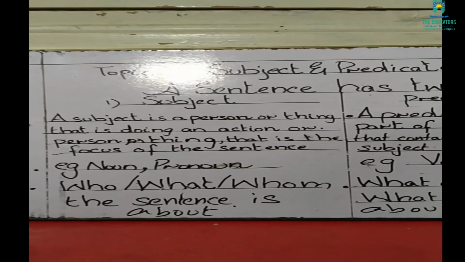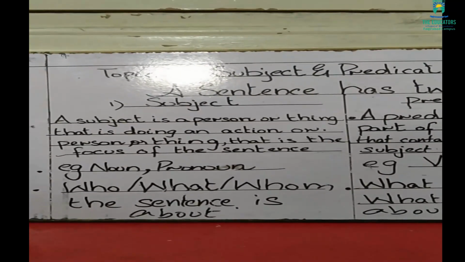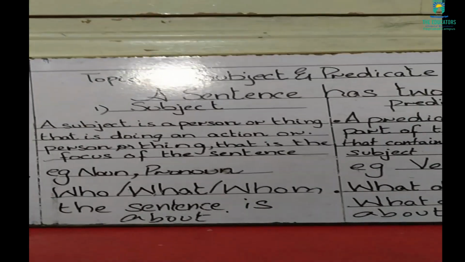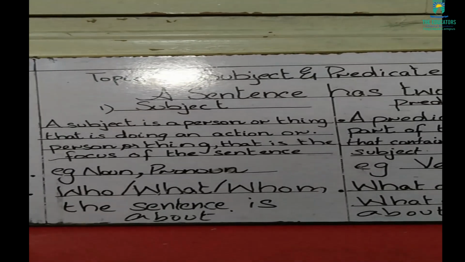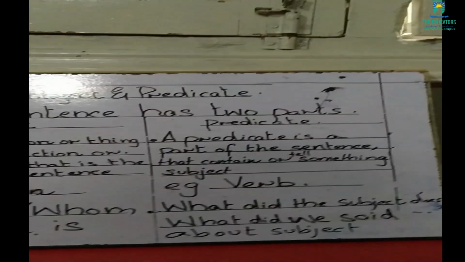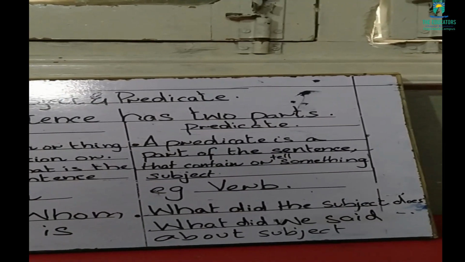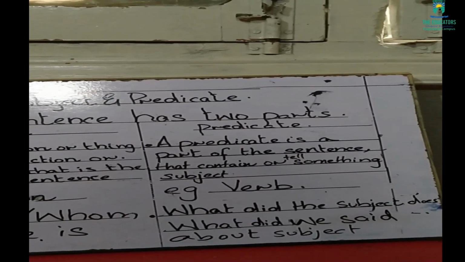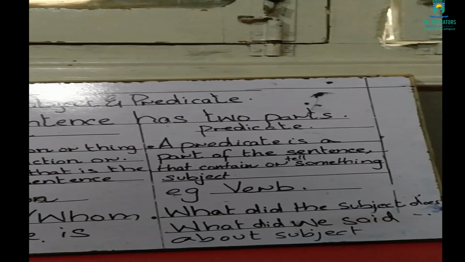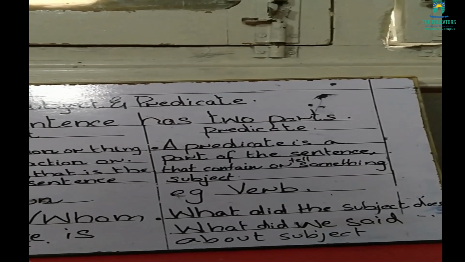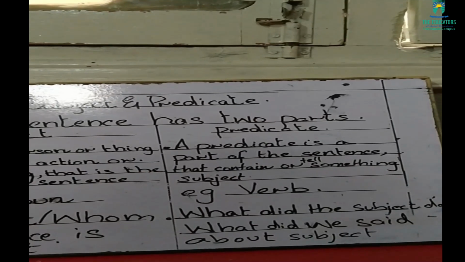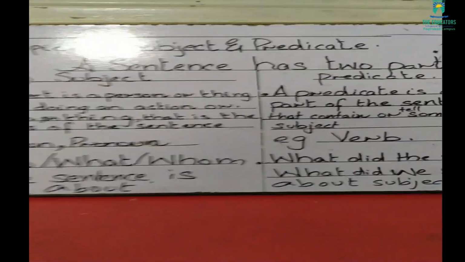It can be in the form of a noun, or a pronoun, like he, or any name, Ali, elephant. And the predicate contains information regarding the subject, mostly an action-doing verb, and it tells us what the subject does. So let's see more examples.